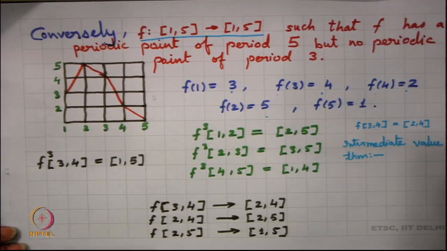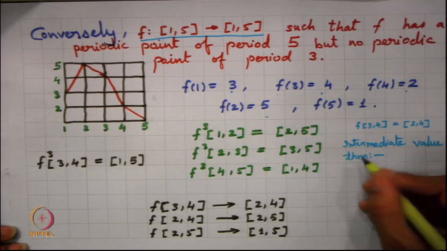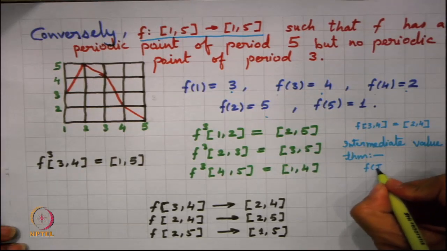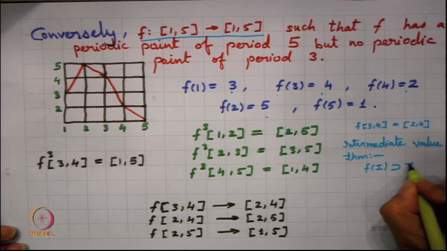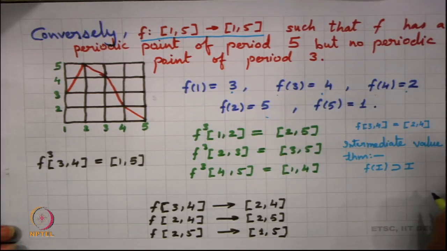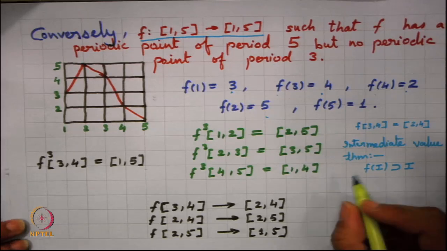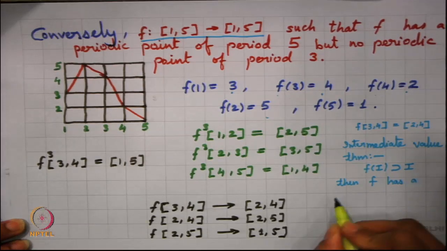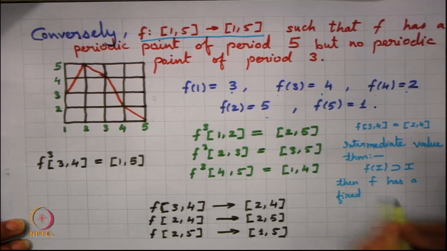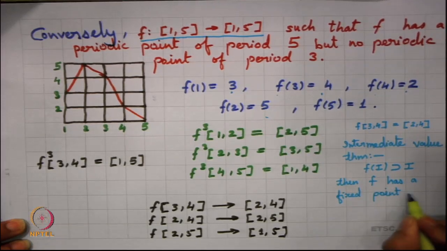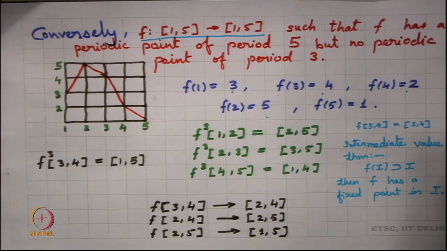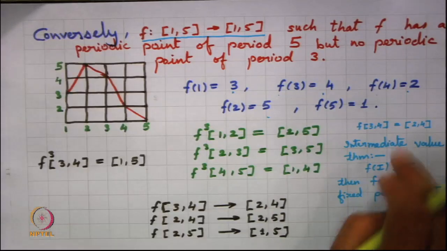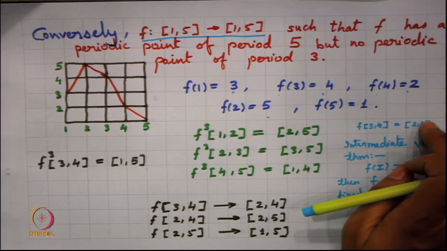We just recall the intermediate value theorem, which says that if I am looking into a continuous map on an interval I, and if f of I contains I, then f has a fixed point in I. So, now if I am looking into this particular function, f of [3,4] happens to be equal to [2,4].